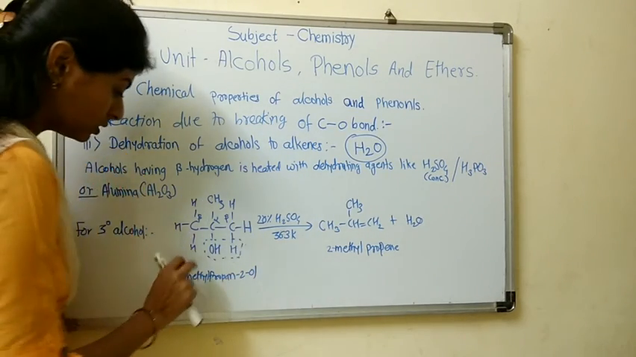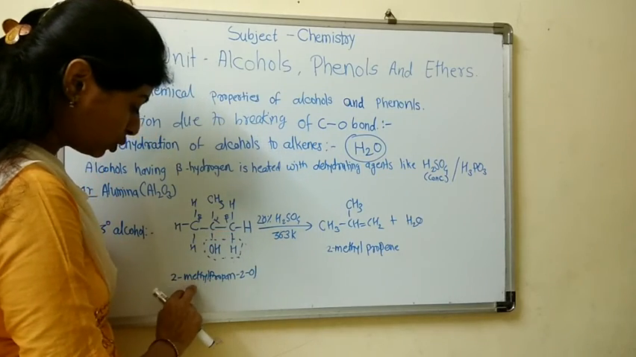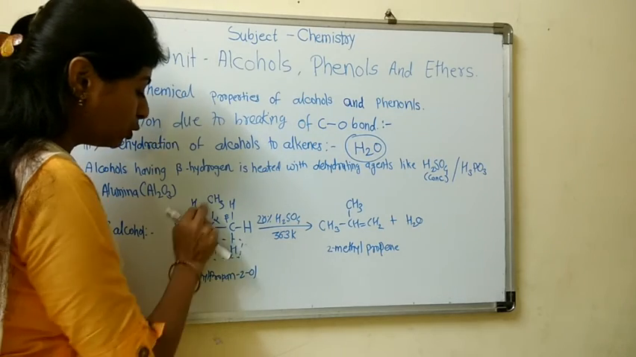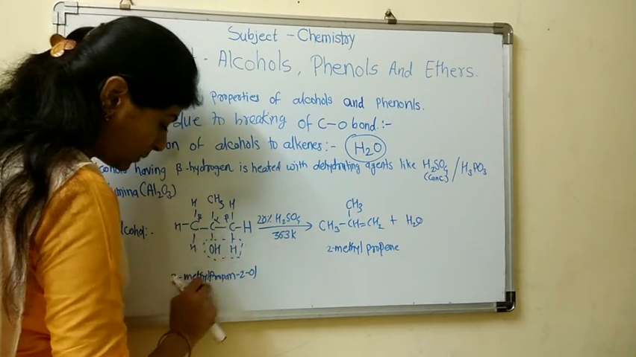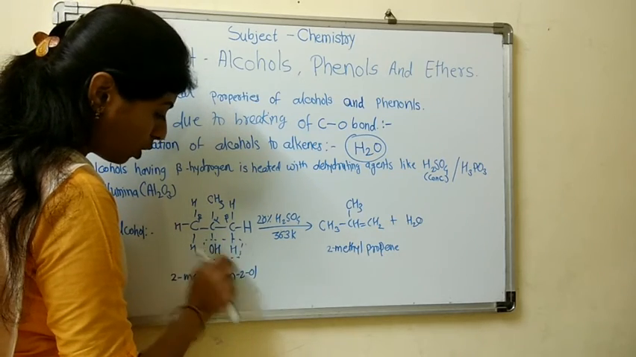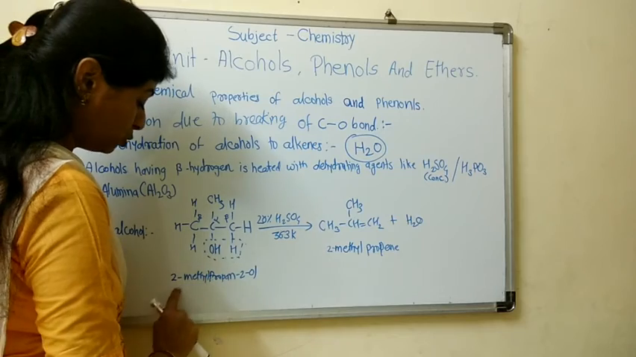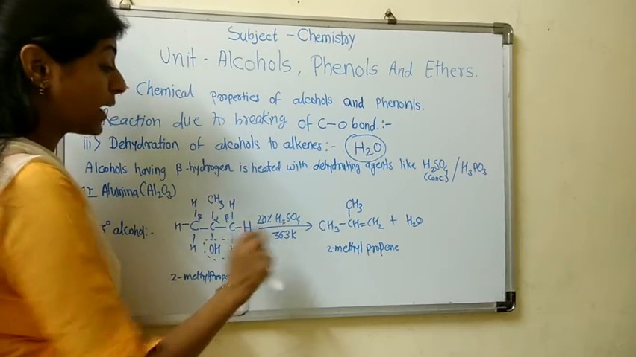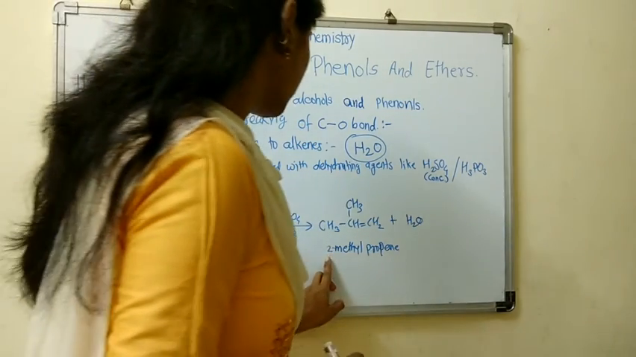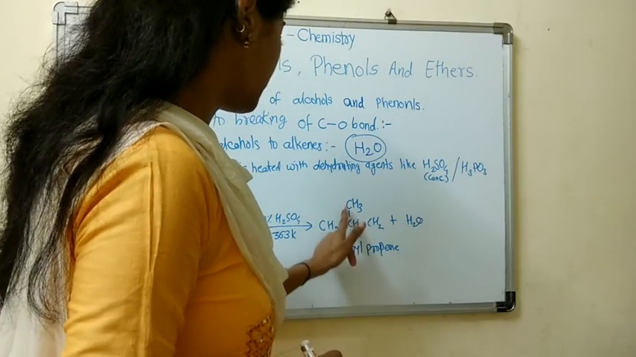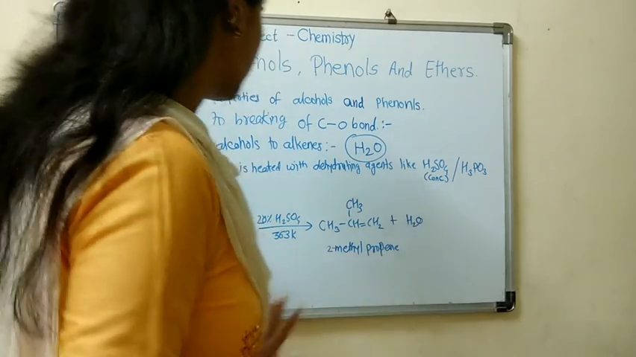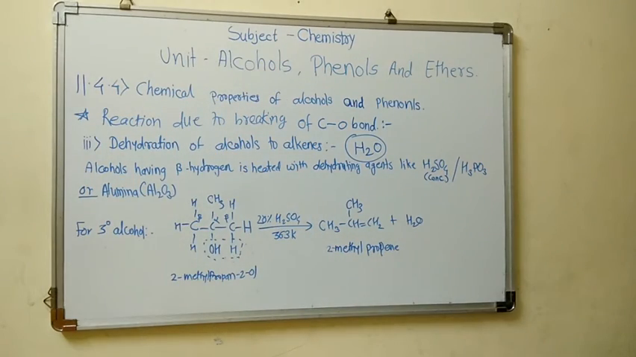Now for tertiary alcohol, 2-methylpropan-2-ol. Here the main chain is of 3 carbons. On the second carbon, one methyl group and one hydroxyl group are present: 2-methylpropan-2-ol, with 3 carbons, propane, and the OH group. When 2-methylpropan-2-ol is heated at 363 Kelvin with 20% H2SO4, it gives the product 2-methylpropene. The second carbon has a methyl group, and the main chain is propene. So this is about the dehydration of alcohols to alkenes.